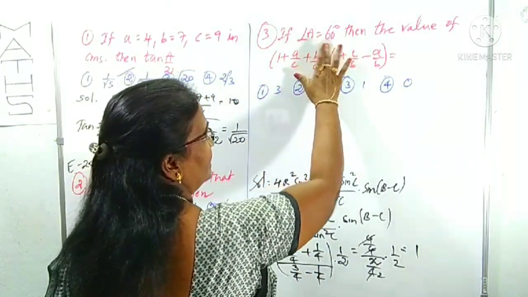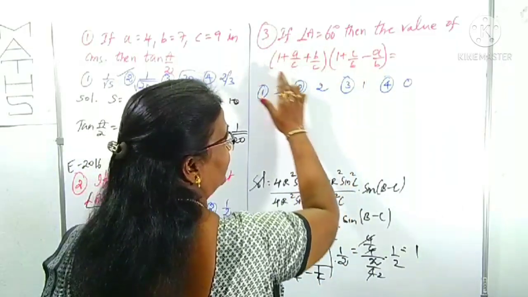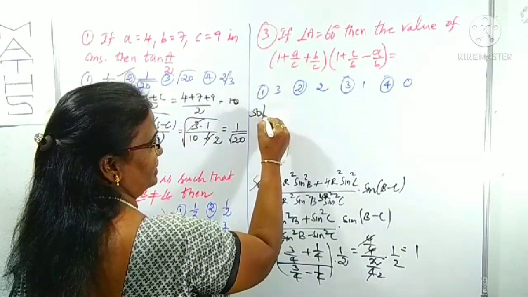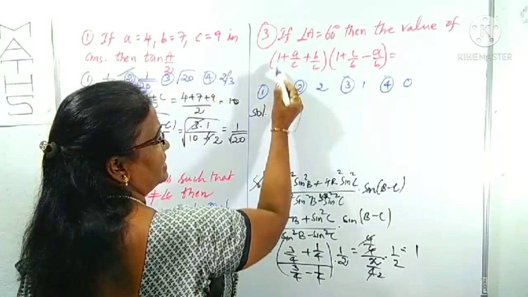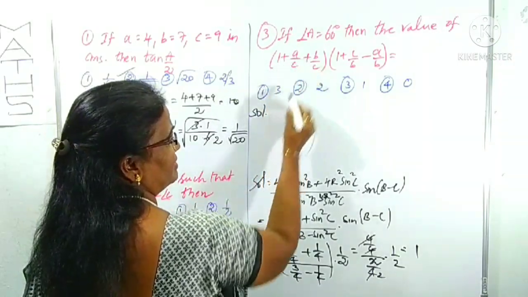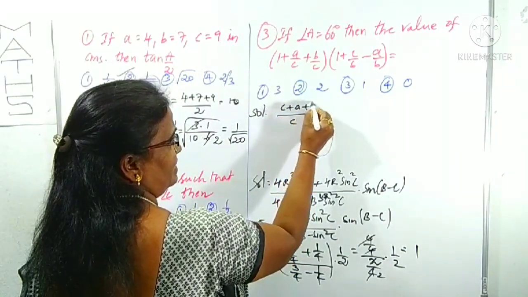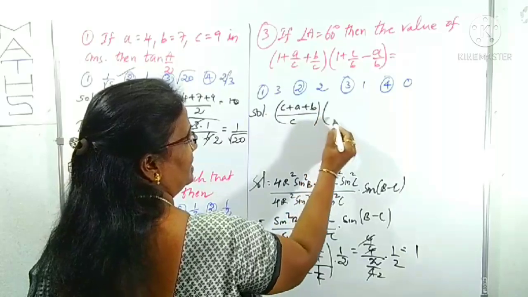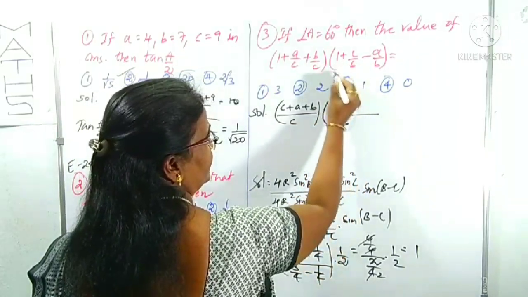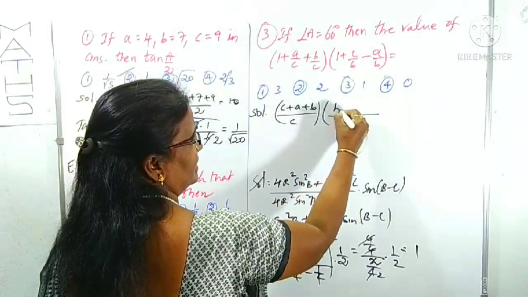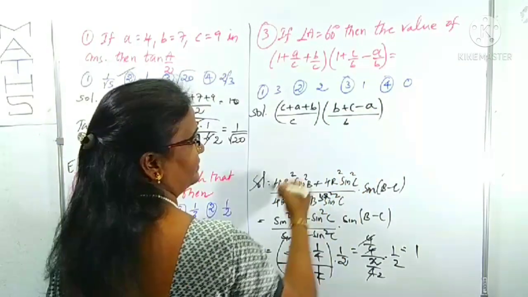Number 3. Here angle A is given as 60 degrees, and we have to find this resultant value. For this one, you have to take the simplification like this. What is the first bracket? 1 plus a by c plus b by c. By taking the LCM c, it becomes (c + a + b)/c. In the same way the second bracket: LCM is b, and what will come here? (b + c − a)/b.